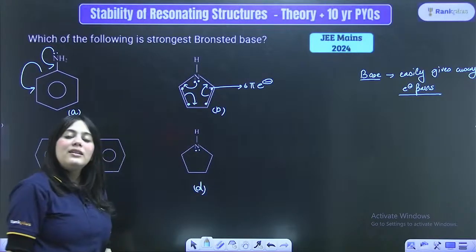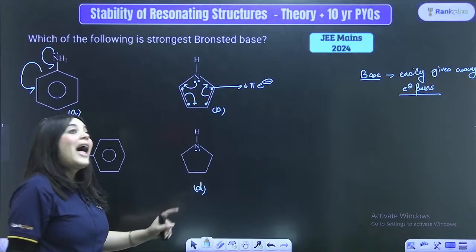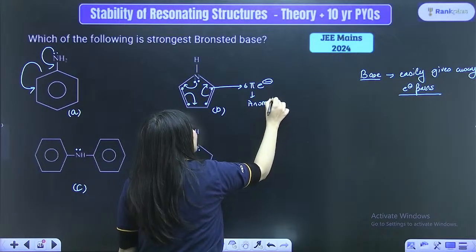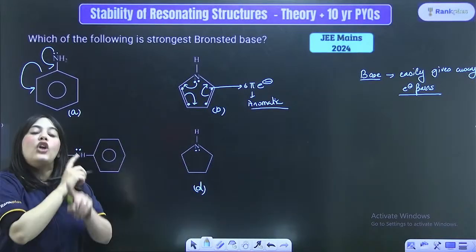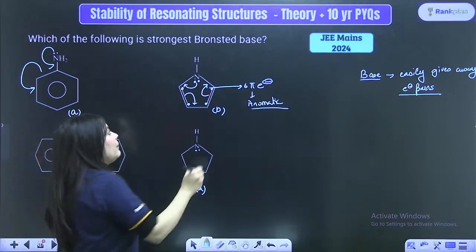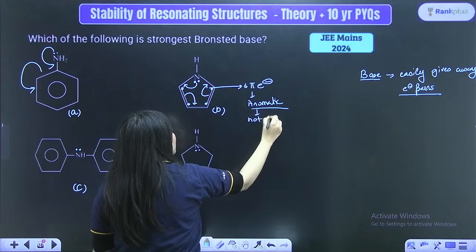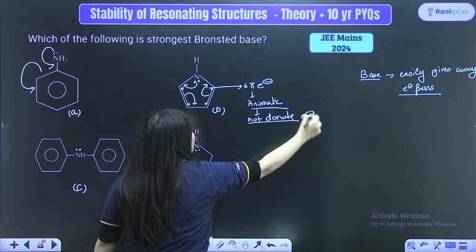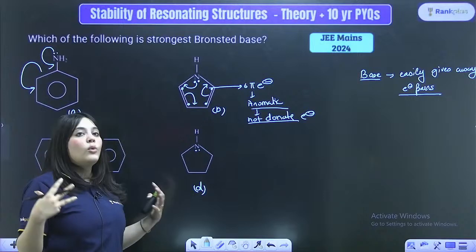Total 6 electrons. Hence, these 6 electrons are participating in a 6 pi electron system, which is what kind of system? Aromatic system. Now, because these electrons are participating in aromaticity, they are not at all available for donation. They do not donate electrons ever because they're participating in aromaticity, they're becoming more and more stable.